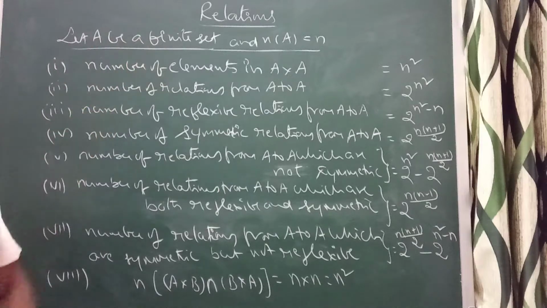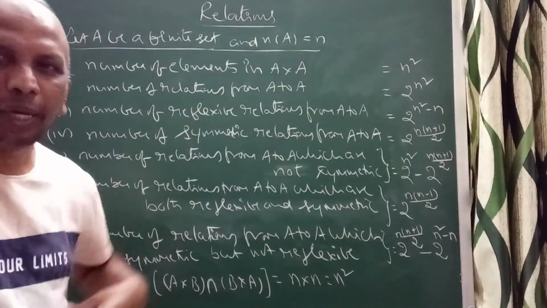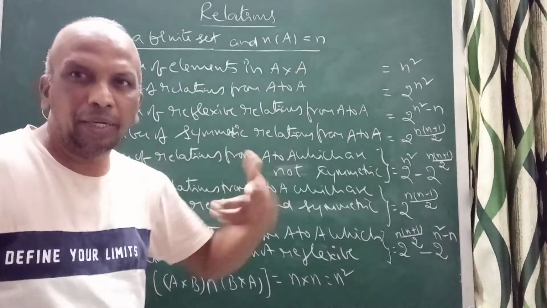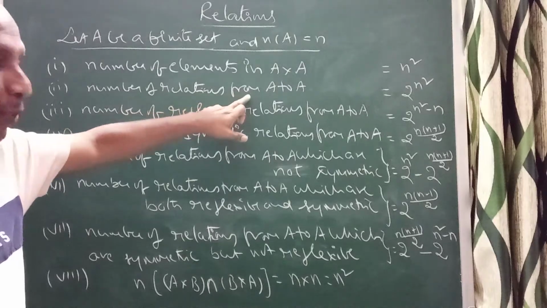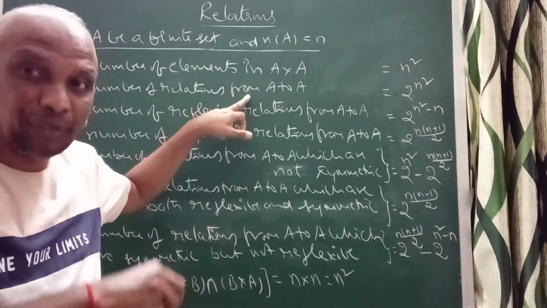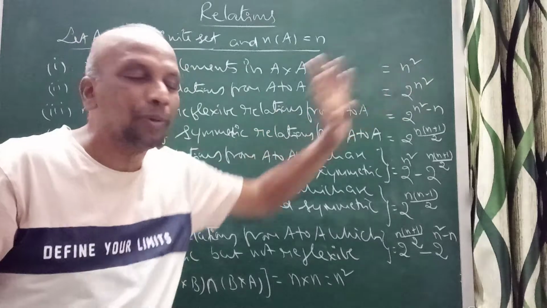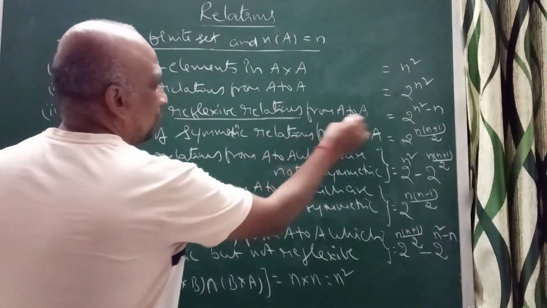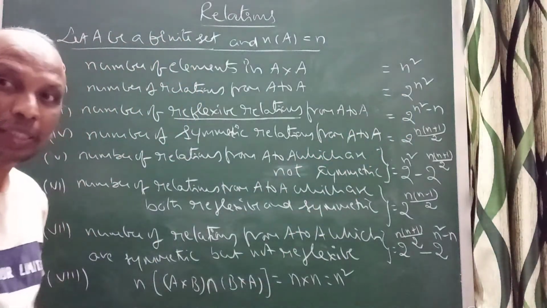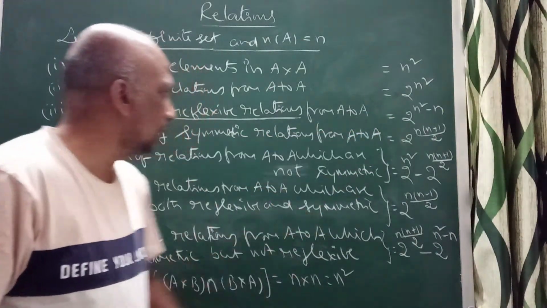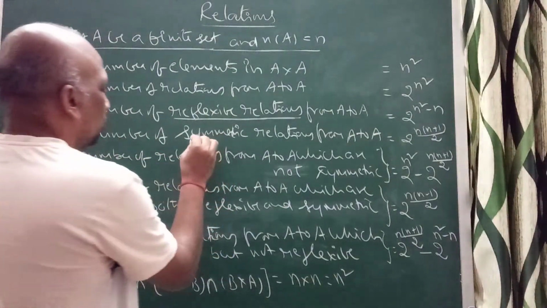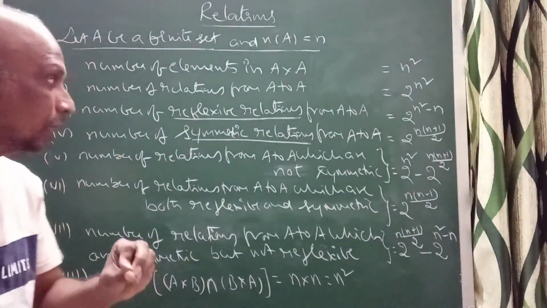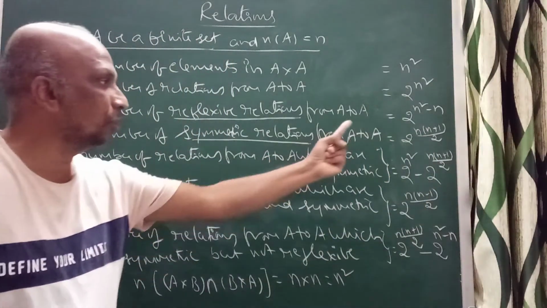Let A be a finite set and the number of elements in A is equal to n. Then the number of elements in A cross A is n square, n into n. The number of relations from A to A is nothing but the number of subsets of A cross A, 2 power n square. Now the number of reflexive relations from A to A is 2 power n square minus n. The number of only symmetric relations from A to A is 2 power n into n plus 1 by 2.